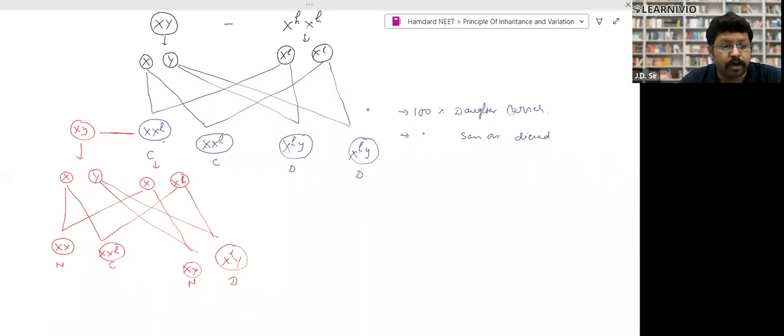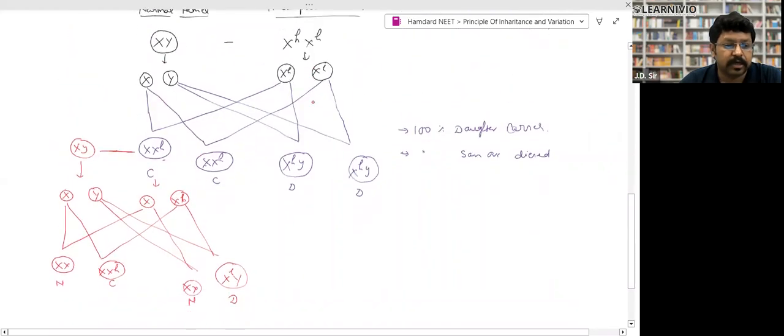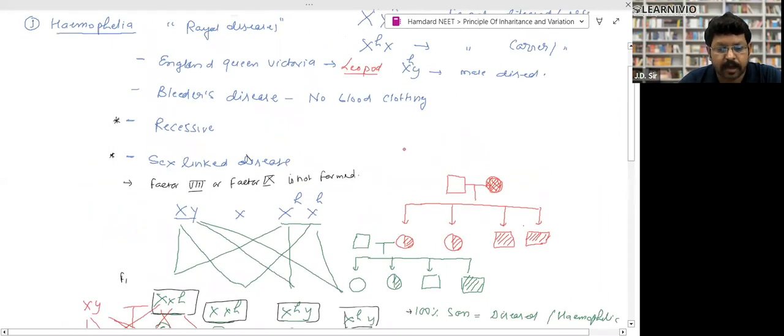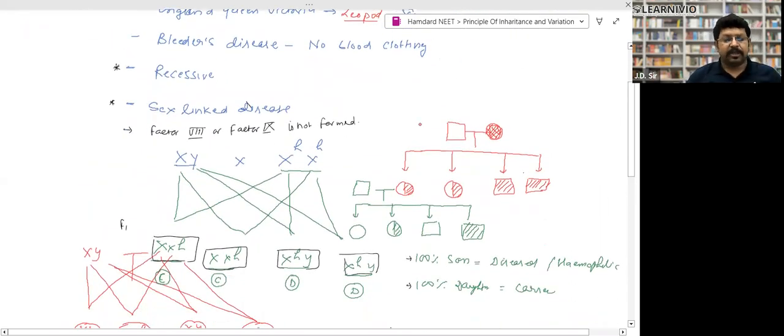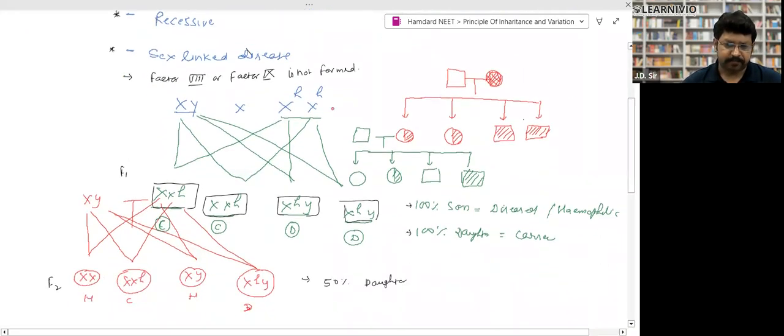The same thing will be for color blindness. Okay, same thing for color blindness. I will tell you. First, go through the pedigree. Now I have represented the same thing in the pedigree. Look, a normal person married with a diseased female, 4 offspring, both daughters are carrier, both sons are diseased.